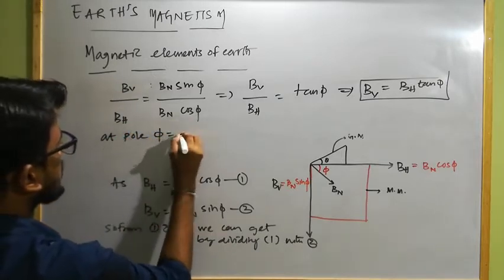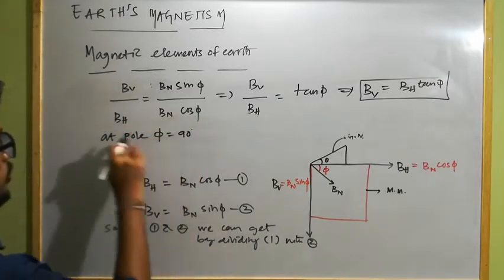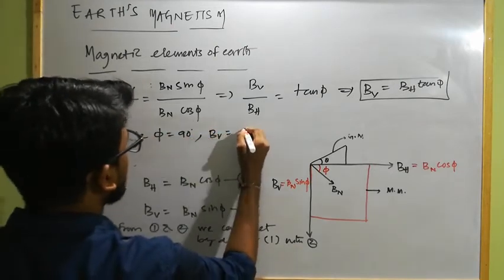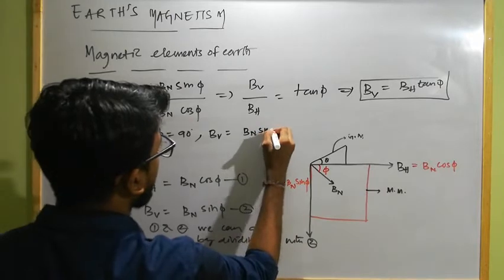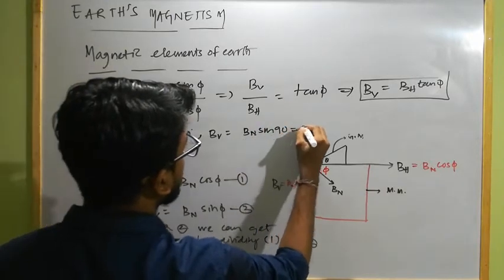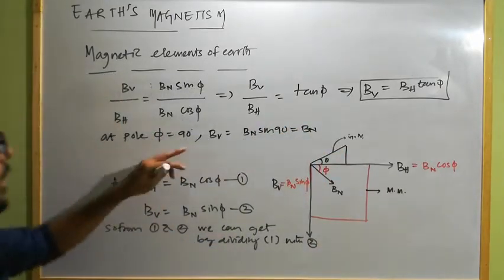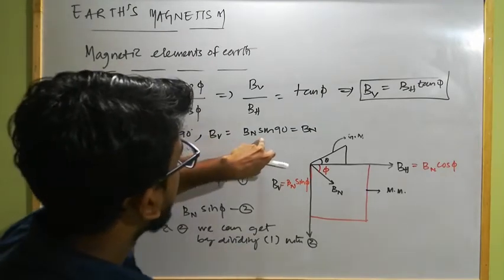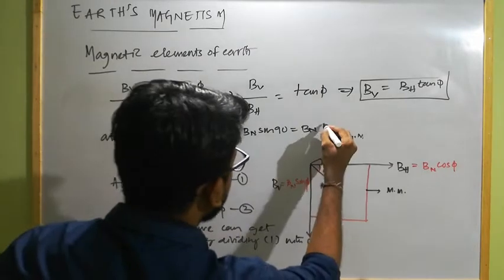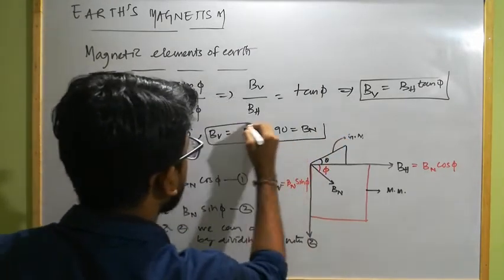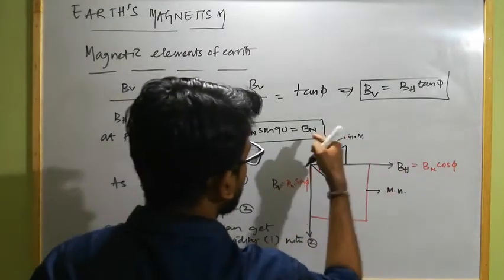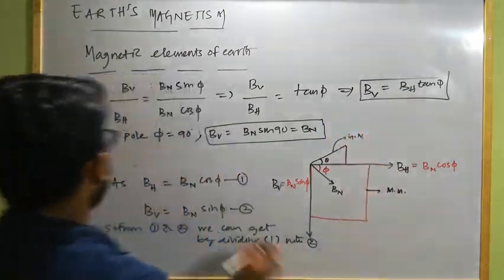So as we know, at pole phi equal to how much? 90. So if at pole phi equal to 90, BV equal to how much? Bn sin 90, which is equal to Bn. That means at pole the vertical component of Earth's magnetic field will be equal to the net magnetic field, because at pole the direction of net magnetic field is vertical.